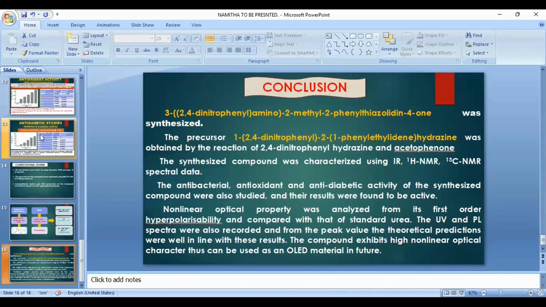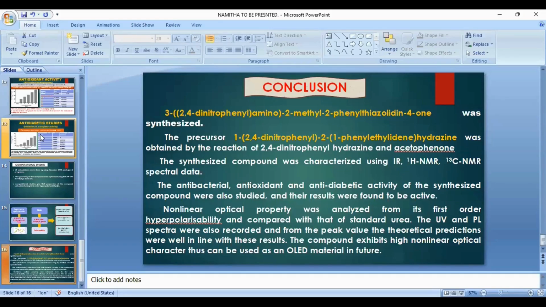Conclusion: 3,2,4-dinitrophenyl amino, 2-methyl, 2-phenyl thiazolidine, 4-one was synthesized. The precursor was obtained by the reaction between 2,4-dinitrophenylhydrazine and acetophenone. The synthesized compound was characterized by using IR, proton NMR, and C13 NMR spectral data. The antibacterial, antioxidant, antidiabetic activity of the synthesized compound were also studied, and the results were found to be active. And nonlinear optical activity was analyzed from its first order hyperpolarizability and compared with that of standard urea.